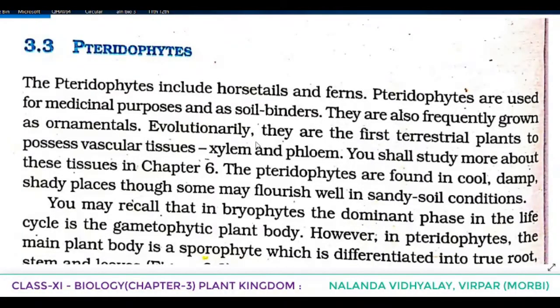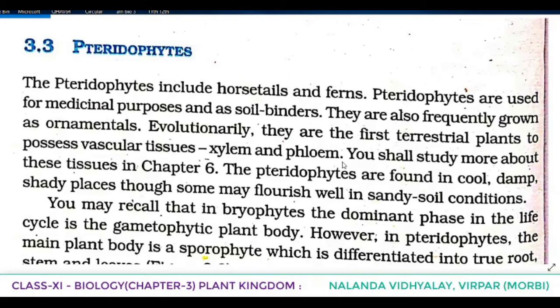Evolutionarily, they are the first terrestrial plants to possess vascular tissues, that is xylem and phloem. When we were discussing bryophytes, we told that mosses, or bryophyte plants, are not successfully land plants. The reason was that they don't have vascular tissue, and second, they have to depend on water for reproduction.